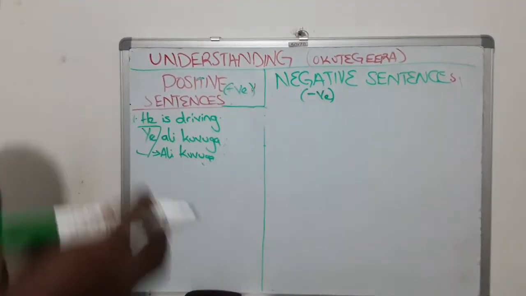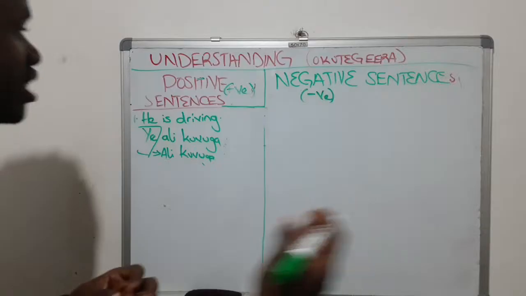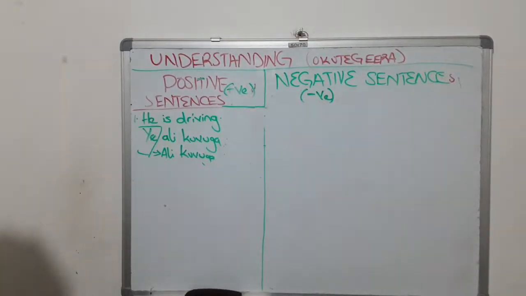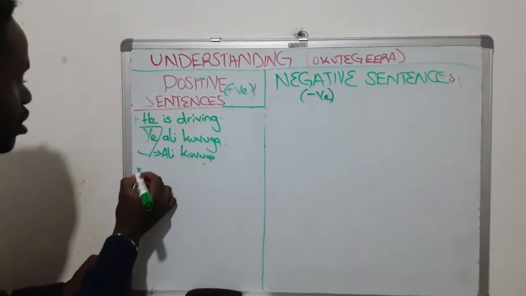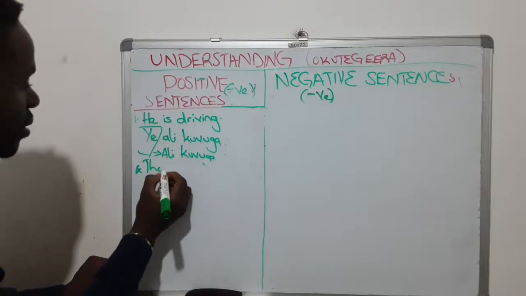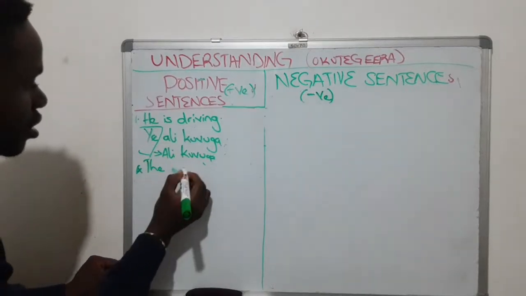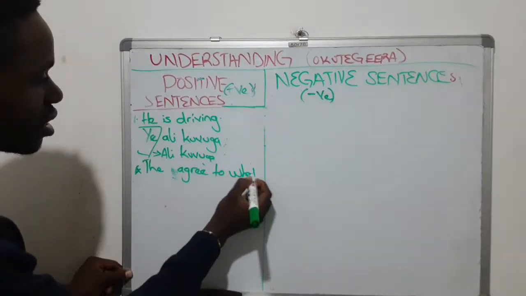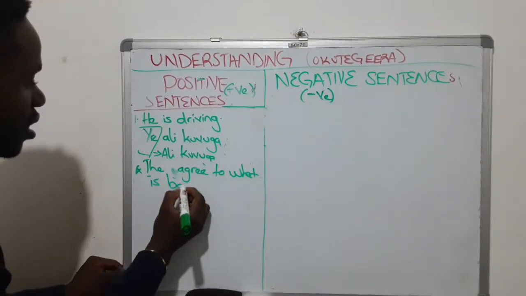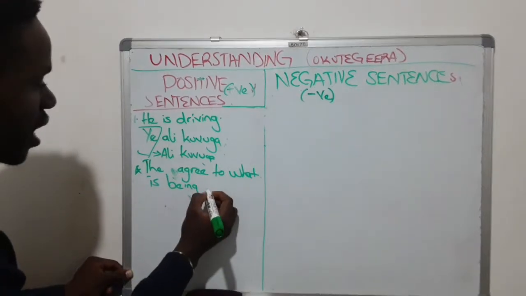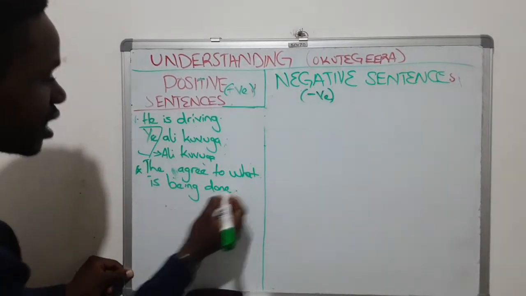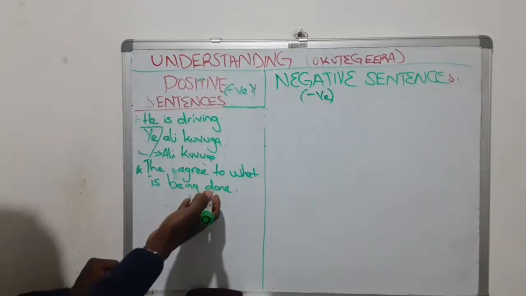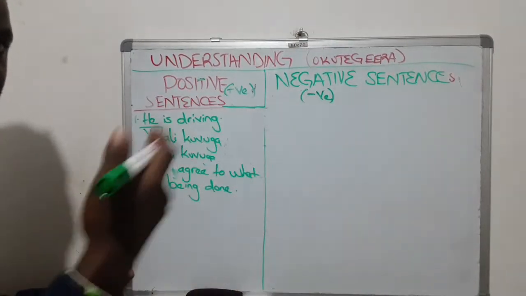Positive sentences zikiriziganya na ki ekiba kiri mu kwogerwako. Tuli fenna. So another point to note, under positive sentence, they agree to what is being done. So zino zikiriziganya n'ekikolwa oba ekiri mu kukolebwa.